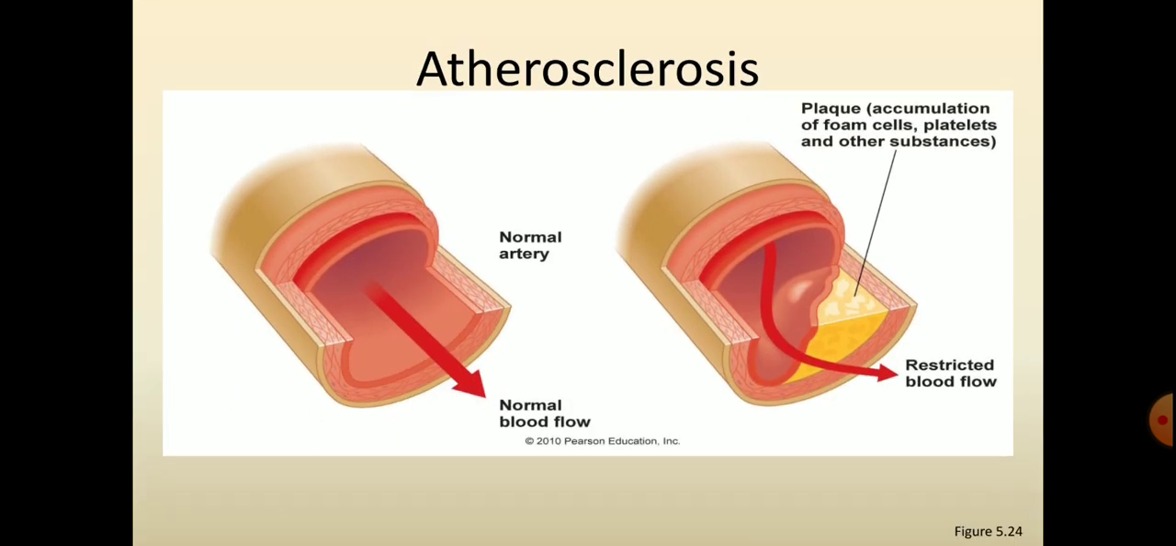You can see here the normal artery, and there is a normal blood flow, and on the right side you can see the plaque formation. The plaque is due to the accumulation of substances like saturated fat, cholesterol, etc. on the walls of the artery, and due to this there is thickening and hardening of arteries, which is called atherosclerosis. So atherosclerosis can be defined as thickening or hardening of arteries and the loss of elastic property of the artery